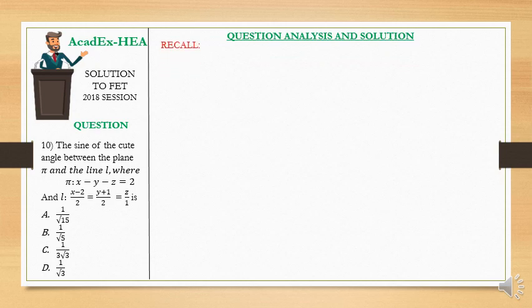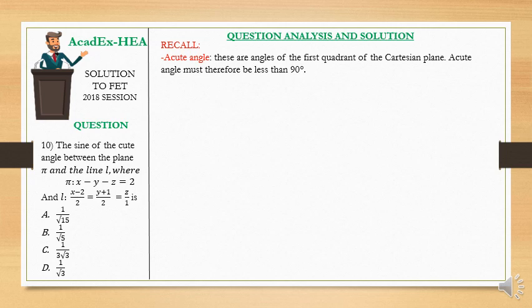We are going to make some recall that will help us to solve the question, from what we learned in A level mathematics. Now, what is an acute angle? Acute angles were treated since Form 1, and we said acute angles are angles found in the first quadrant of the Cartesian plane, that is, angles less than 90 degrees.